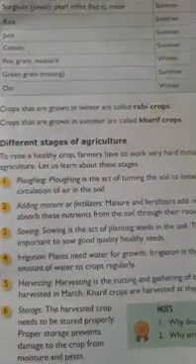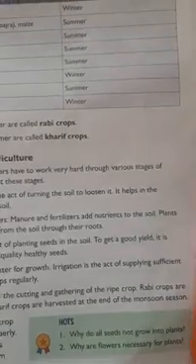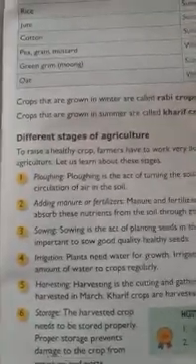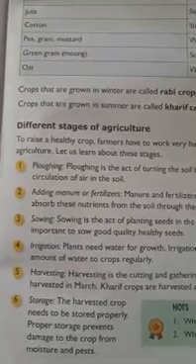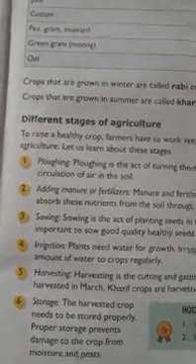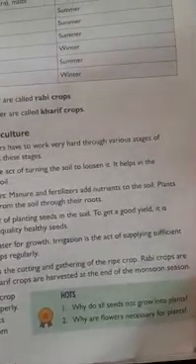Rabi crops are harvested in the month of March, and Kharif crops are harvested at the end of the monsoon season. Do you remember what Rabi crops are? Crops grown in the winter season are Rabi, and Kharif crops are grown in the summer season. So they are cut in March and at the end of the monsoon season. Okay. Next stage is storage.